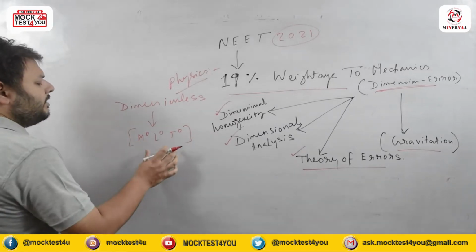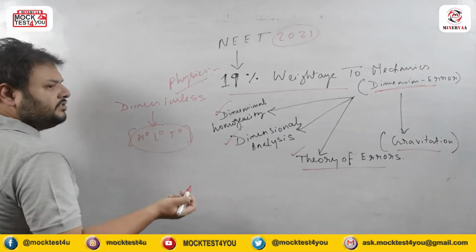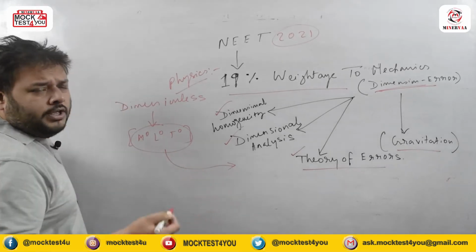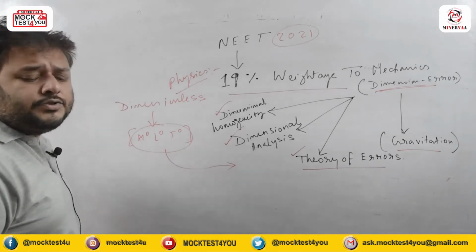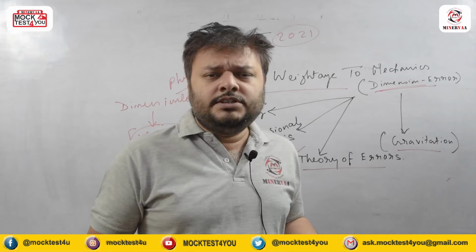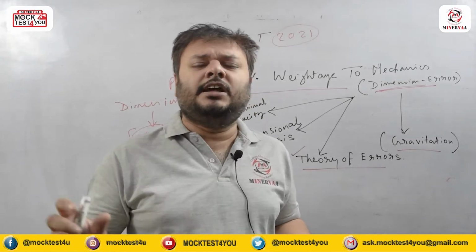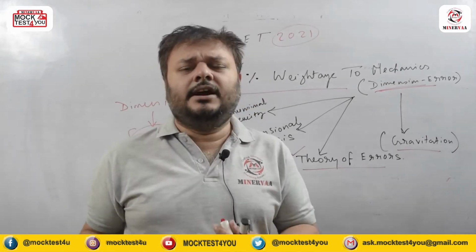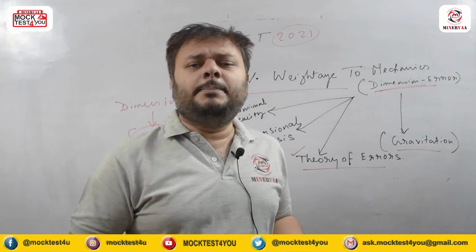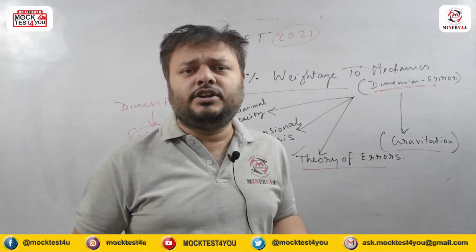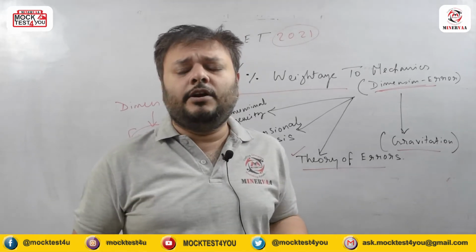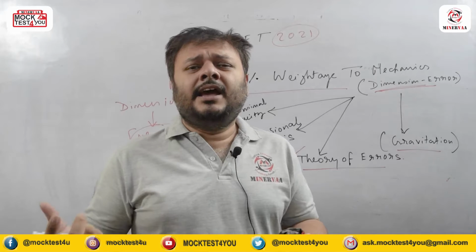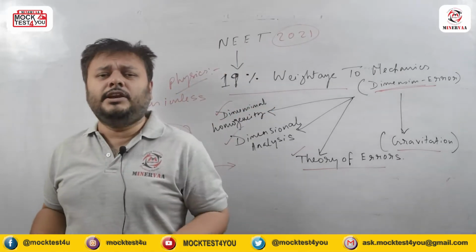Why am I writing in terms of these three? Because there are some fundamental quantities which are independent of everyone and do not depend on any other physical quantities: mass, length, time, temperature, electric current, the mole, the quantity of any substance, and the luminous intensity whose unit is candela.